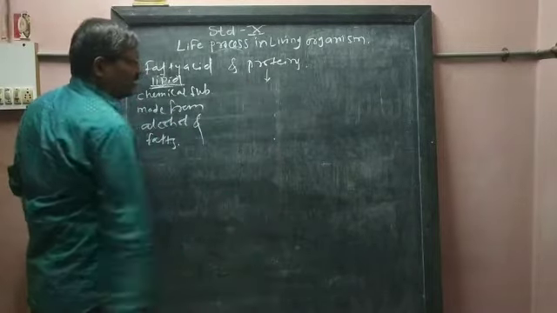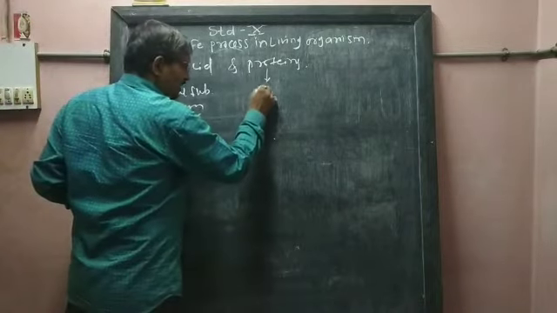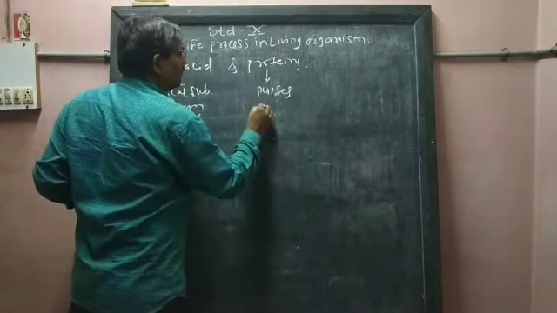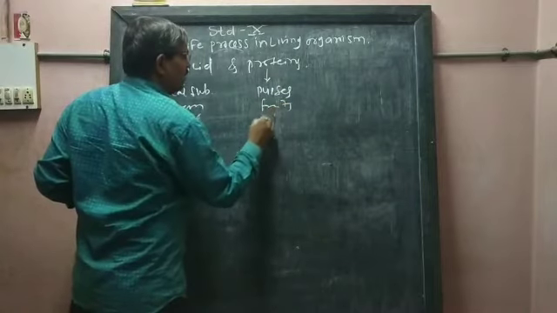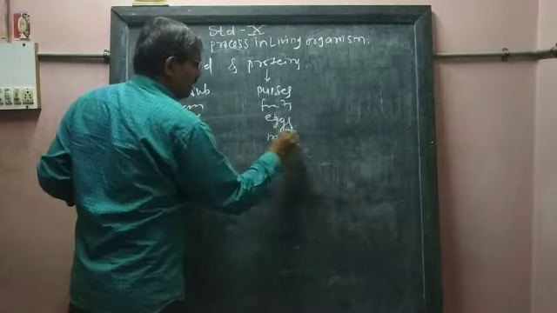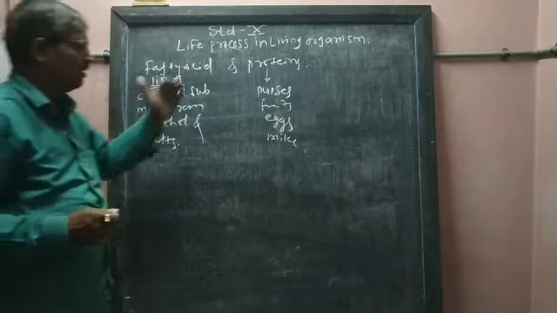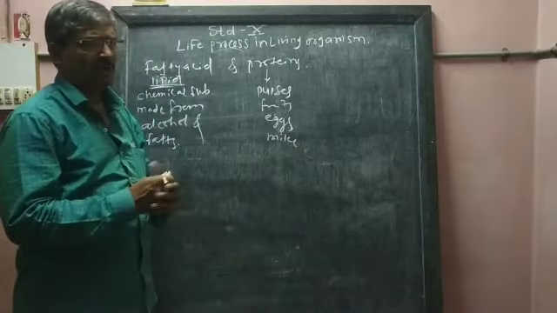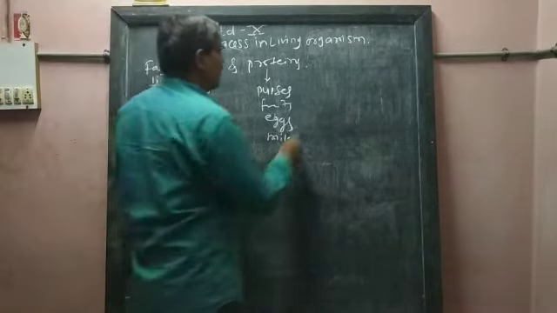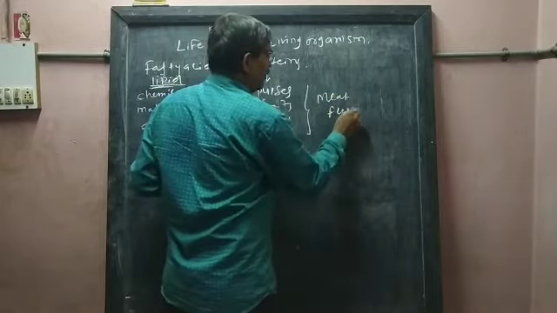And proteins are obtained from pulses, fruits, eggs, milk. There are a number of materials from which we can obtain protein. Besides that, we obtain it from meat and flesh.